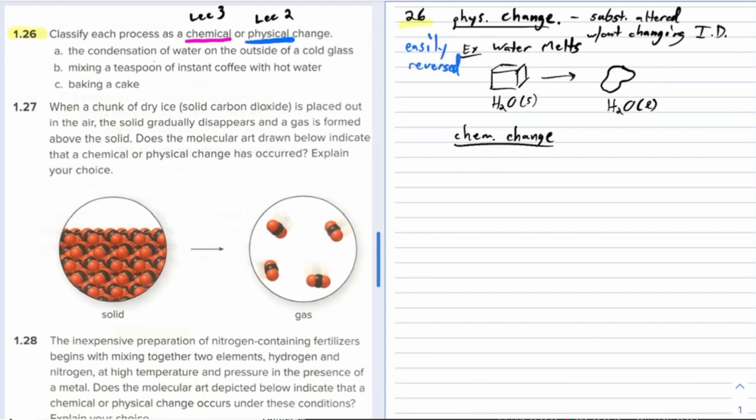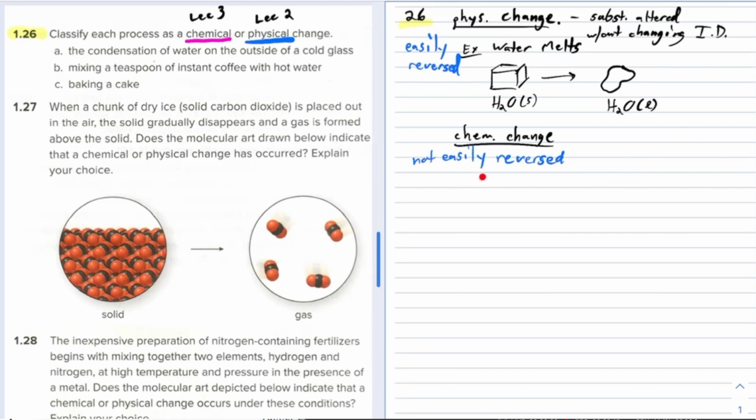Okay, so it's very easy to solidify the water again. If you just cool this down, you put it in a freezer, it'll turn back into solid water, easily reversed. Chemical changes are not so easily reversed. When you burn something, for example, I think we gave that as an example in lecture 3. We talked about burning. It's not so easily reversed.